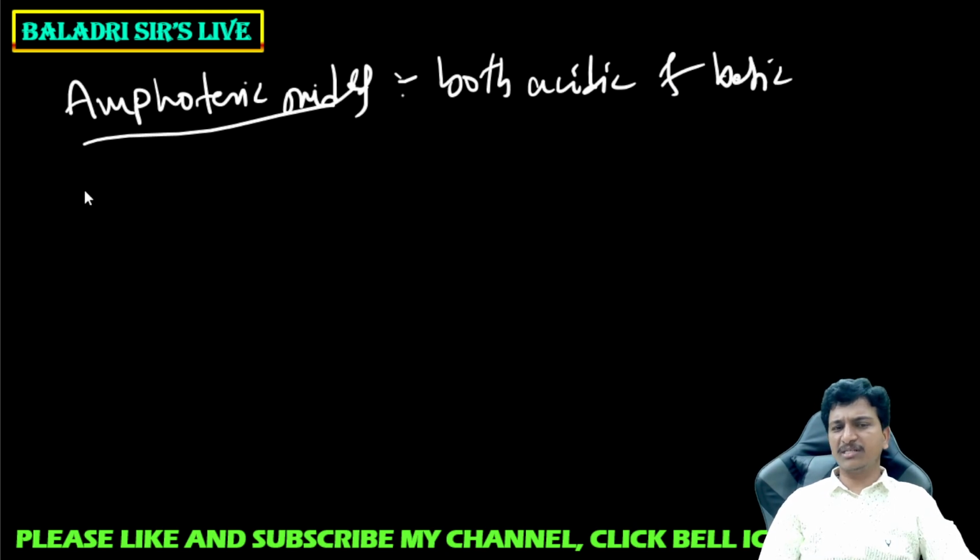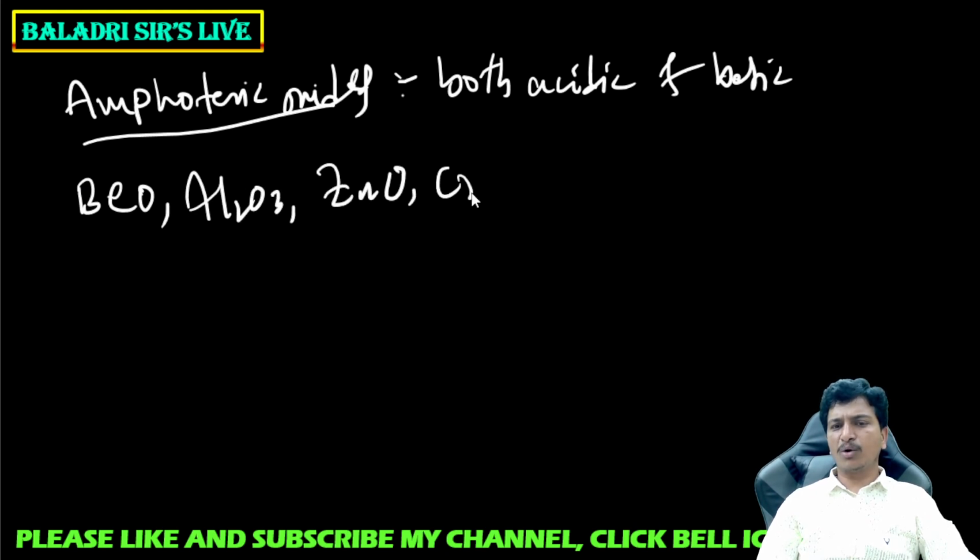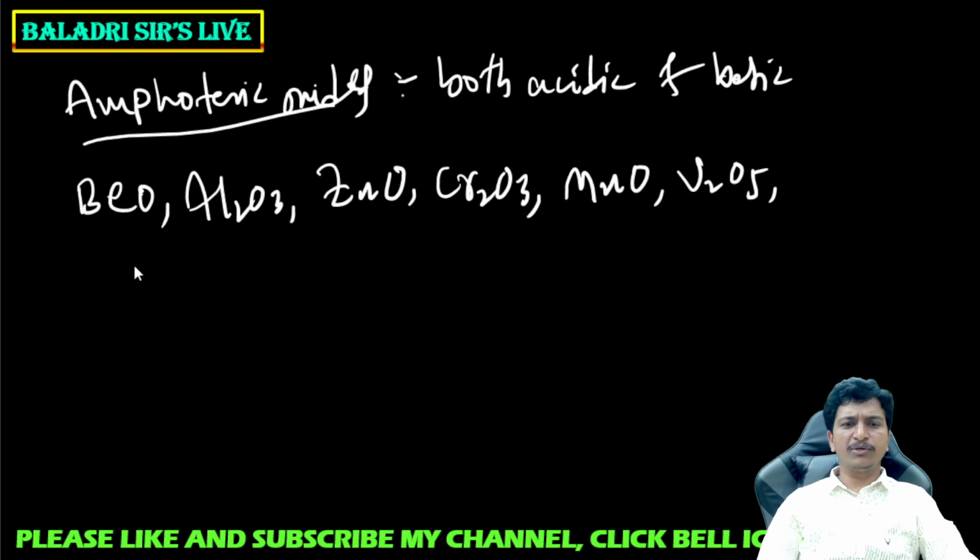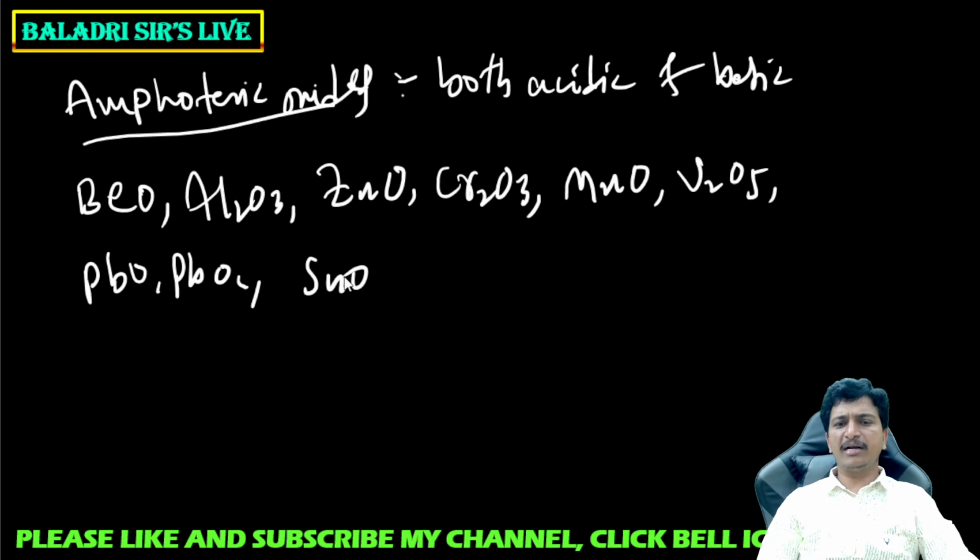Let me give the list of amphoteric oxides. Beryllium oxide is amphoteric, aluminium oxide is amphoteric, zinc oxide is amphoteric, chromic oxide is amphoteric, and MnO is amphoteric, V2O5 is amphoteric, and you can come across lead oxide and lead dioxide, tin oxide, tin dioxide, and germanium oxide.